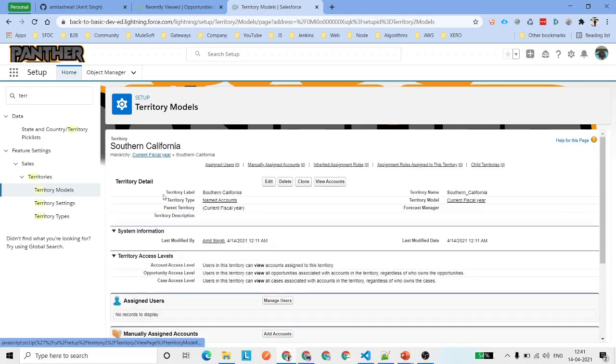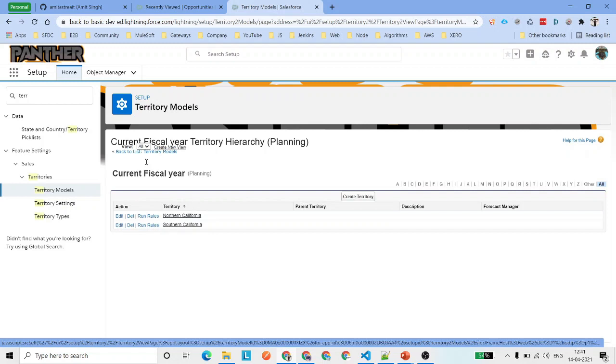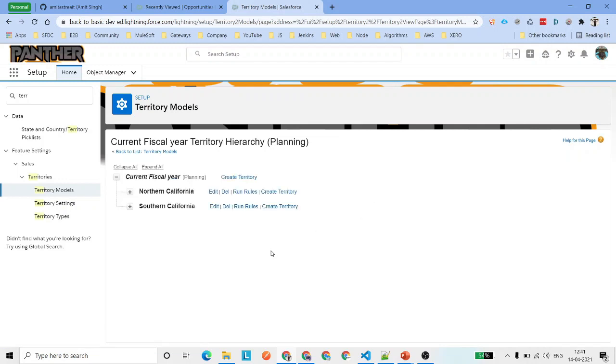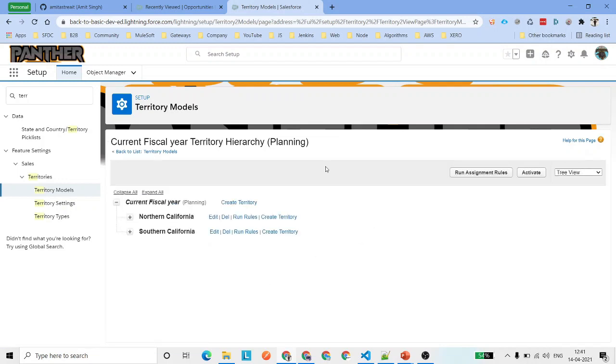Now if we go to the current fiscal year model, once you go into it, you will see this list view, which I wanted to see as part of a tree view, whatever we have seen as a picture here. You can see we have got current fiscal year, which is in planning stage. I can create more and more territories under this model.